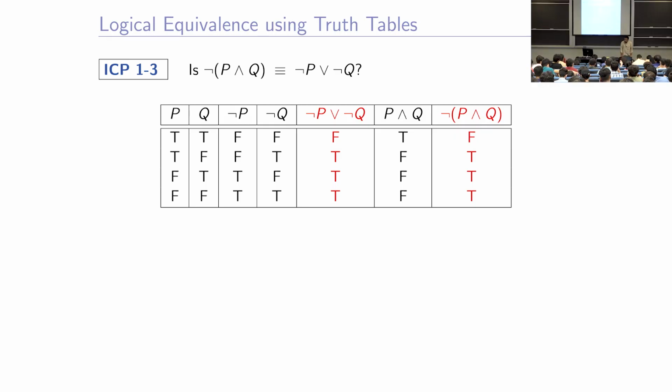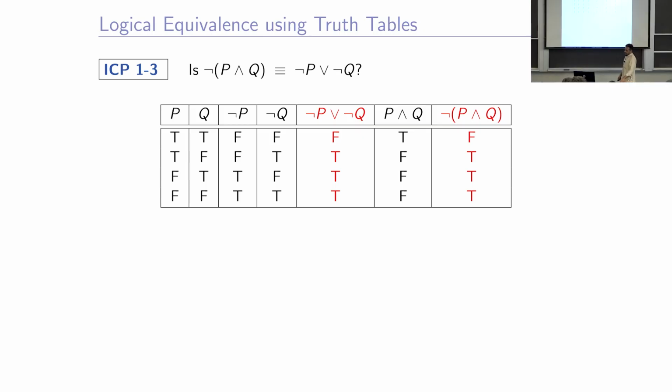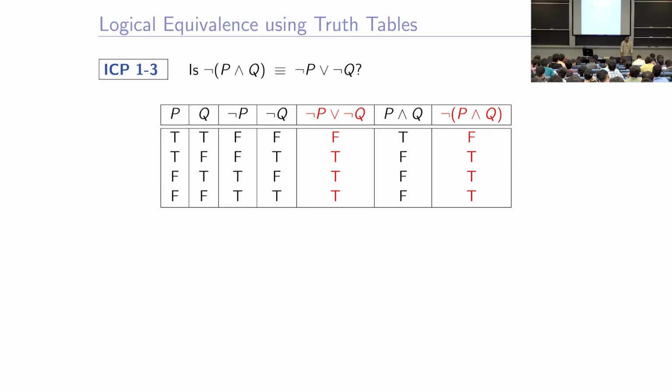So in this case, that means we can only check that equivalence if they both rely on the same variables. Yes, that's a very good question. The comment is, because the left hand side is made up of P and Q, and the right hand side is also made up of P and Q, that is why we can establish whether they are equivalent or not, right. It is a correct observation. If the right hand side was using some other atomic proposition R, and the left hand side was using some other proposition S, then it does not even make sense to say whether they are equivalent.